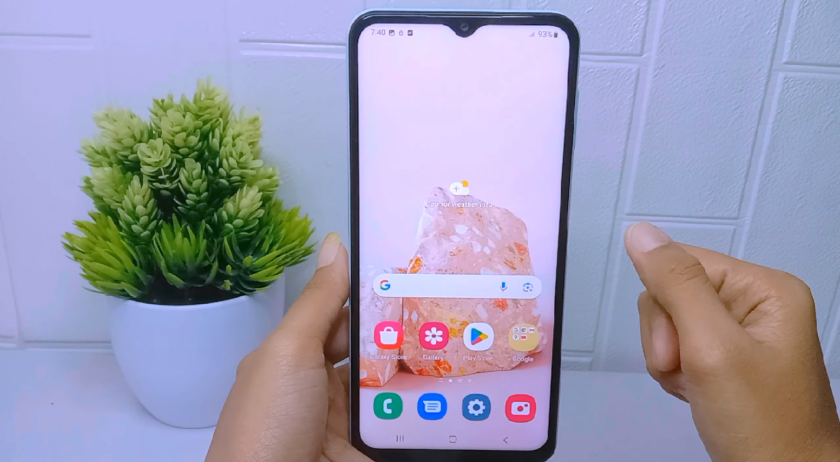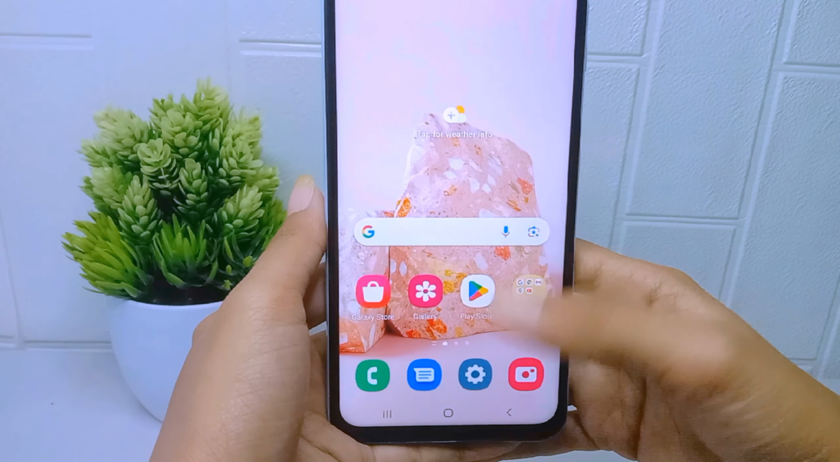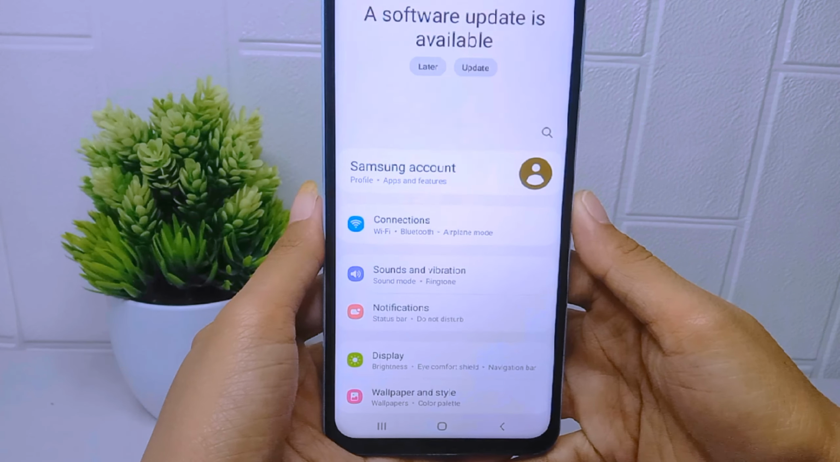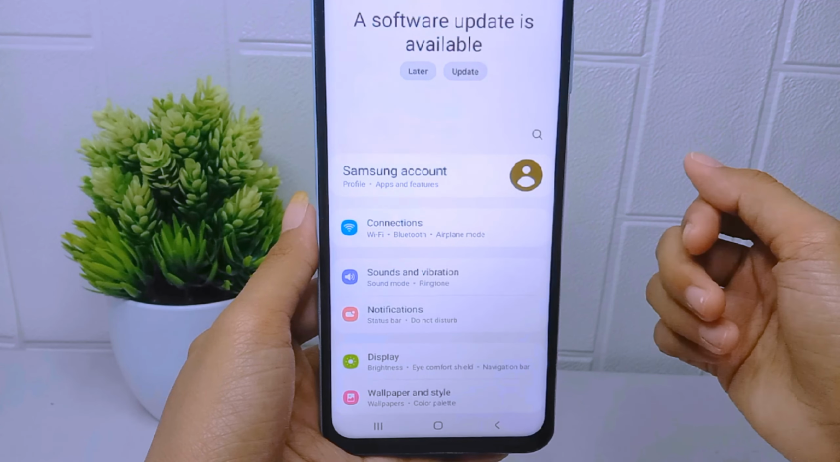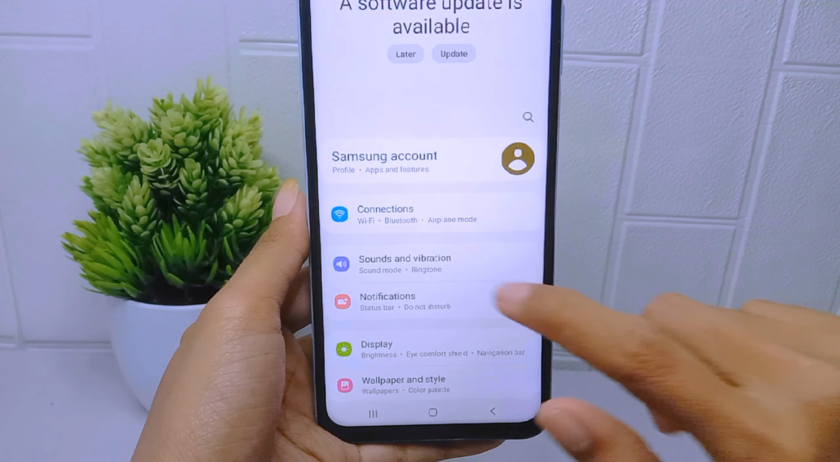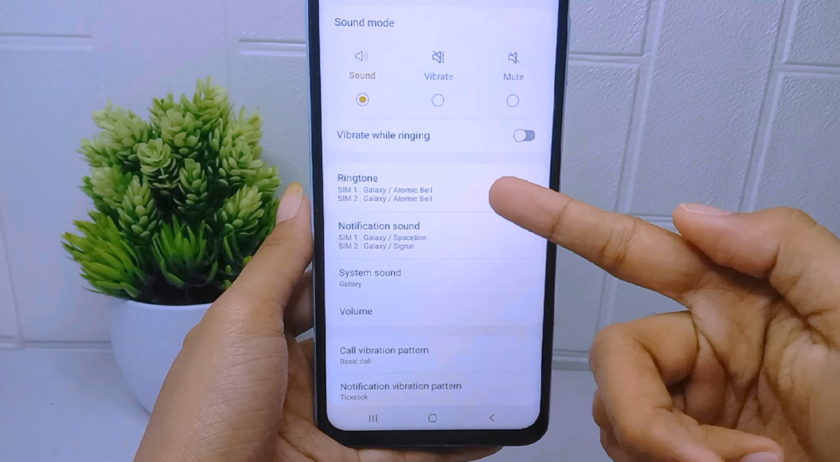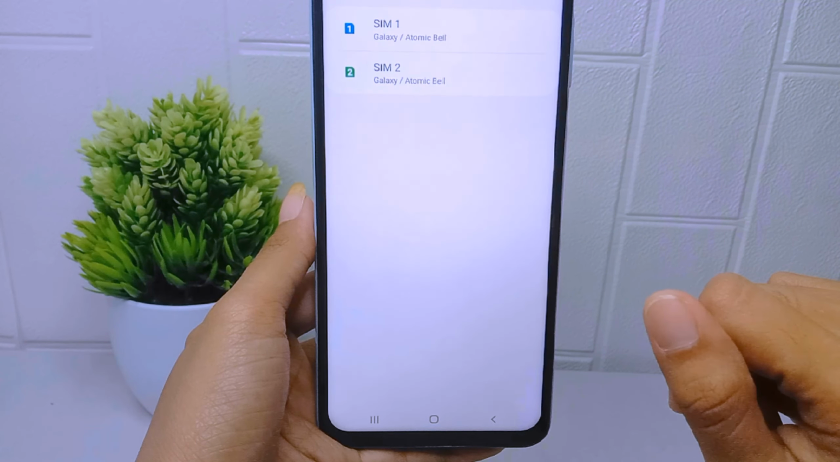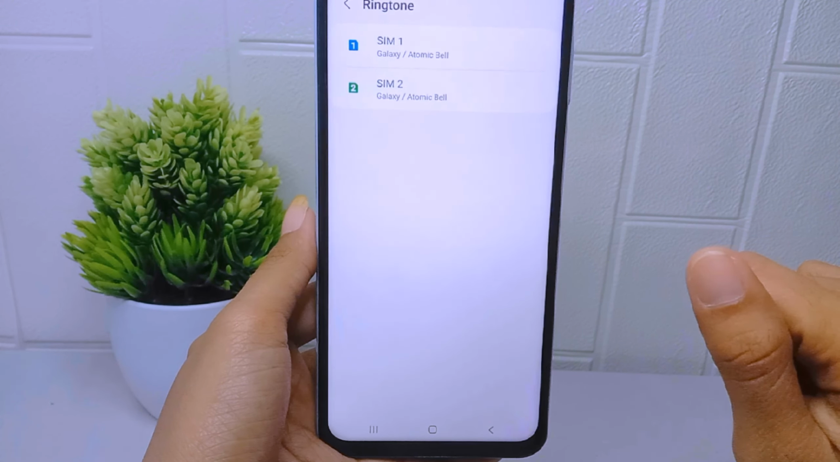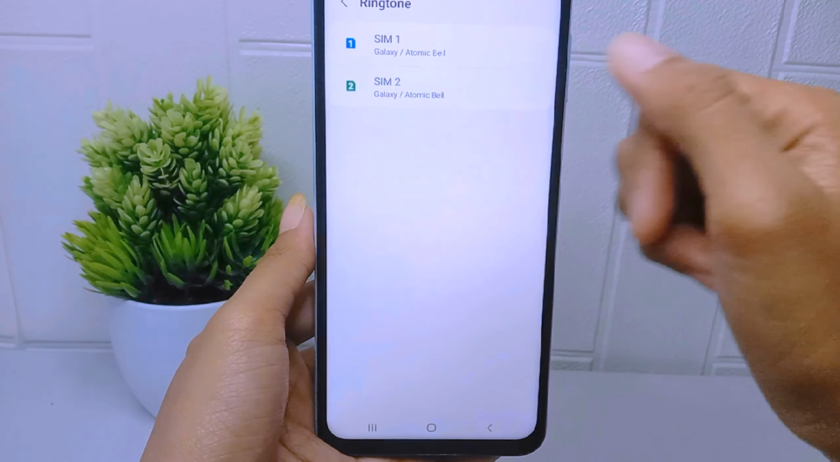First things first, open the Settings menu on your device. After that, here you can select Sounds and vibrations. And then choose the Ringtones option. After that, here you can select the SIM card for which you want to change the ringtone.